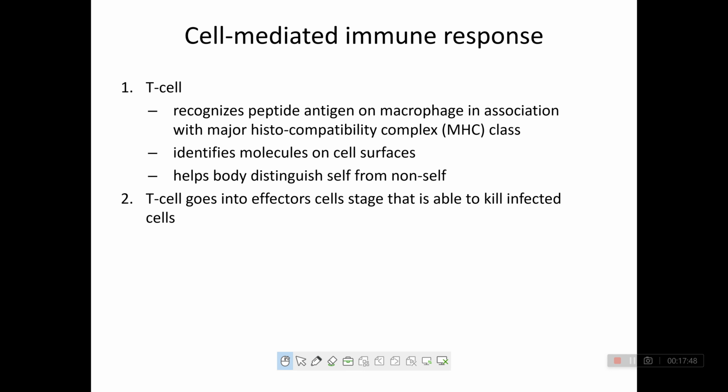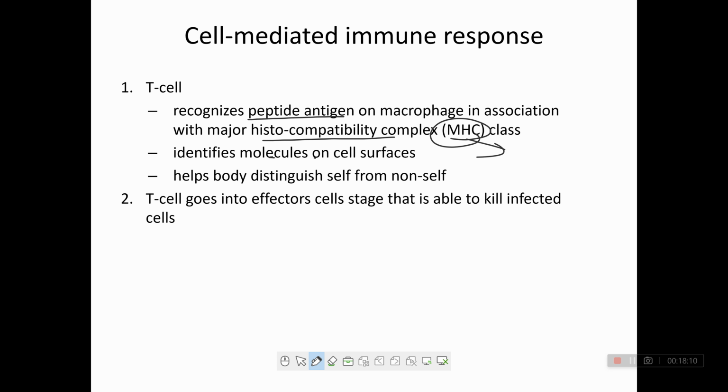Now, cell mediated immune response. Cell mediated immune response is mediated by T cells, right? So what happens? T cells recognize peptide antigen on macrophages in association with major histocompatibility complex, that is MHC.